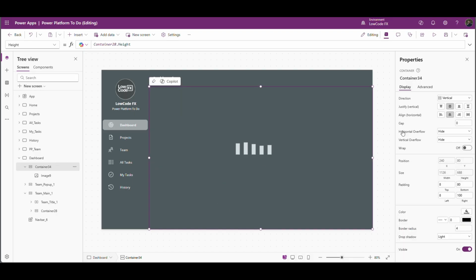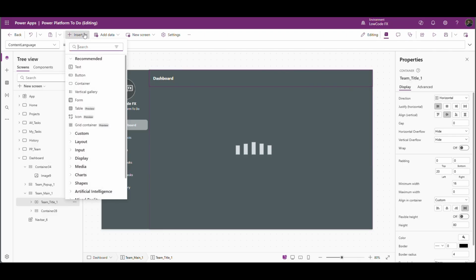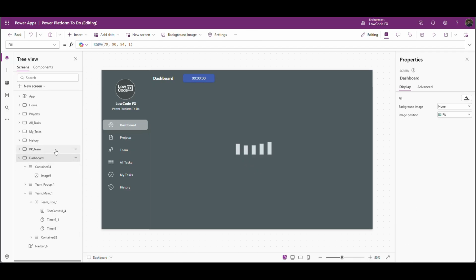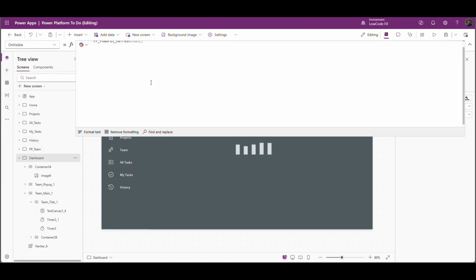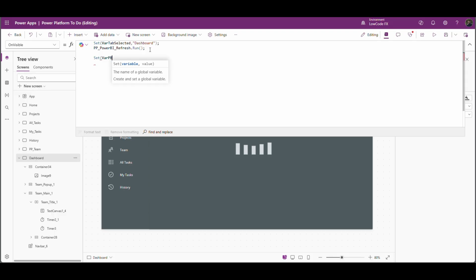This one will be visible only for the initial 2 seconds. In the title container, I will add one timer. Okay, the duration I will set to 2000. On start of the screen I will set one variable. So on the visible property I will set var power bi loader is equal to true.